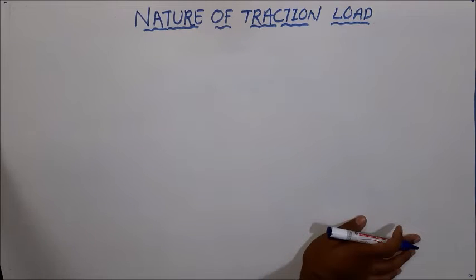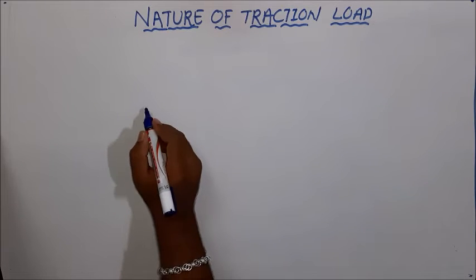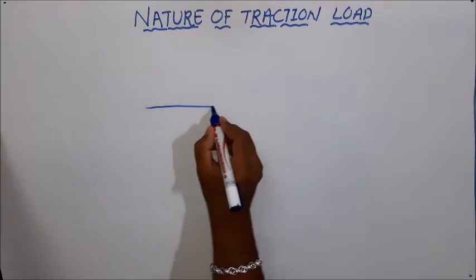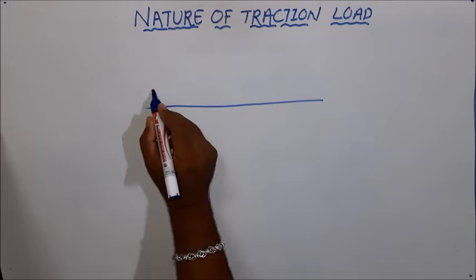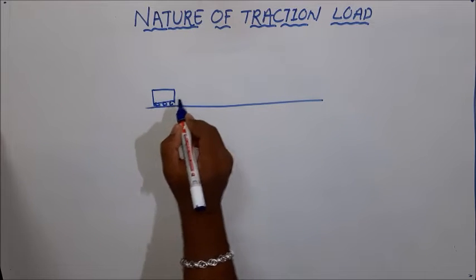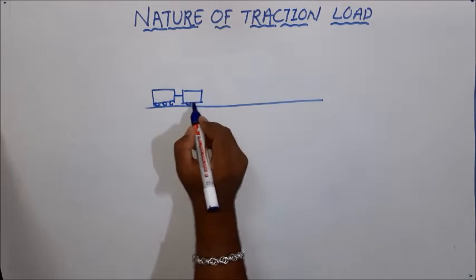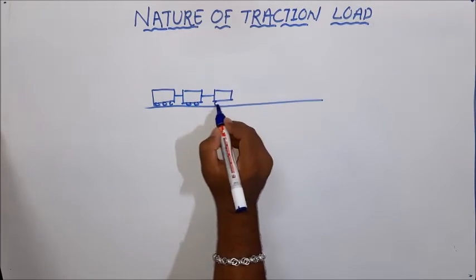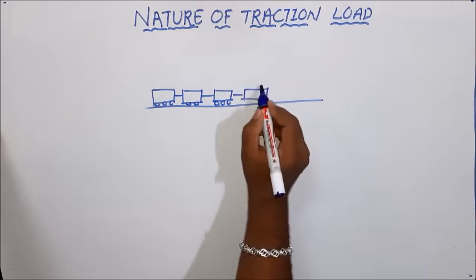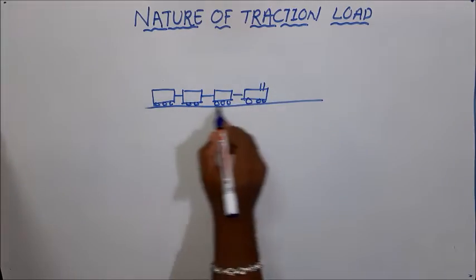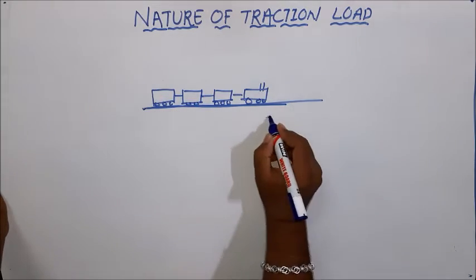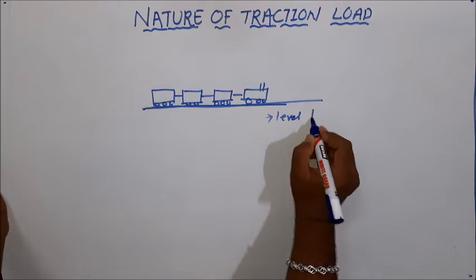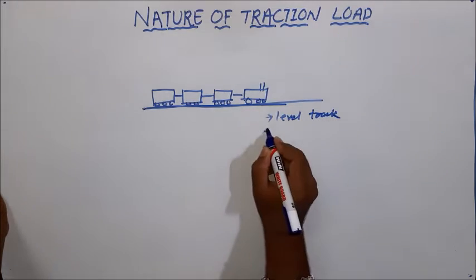Hi everyone. In this lecture, we will study the nature of traction load. Consider a train moving over a level track. That means if this is my track, this is the side view of a track, and for example, these are my wagons or carriages of a train, right? And this might be my engine. If my train is running over a level track with a constant velocity,